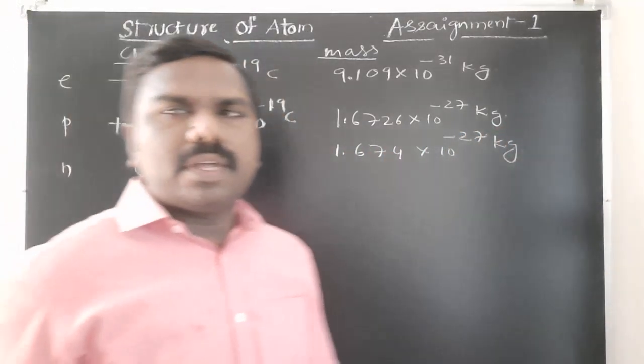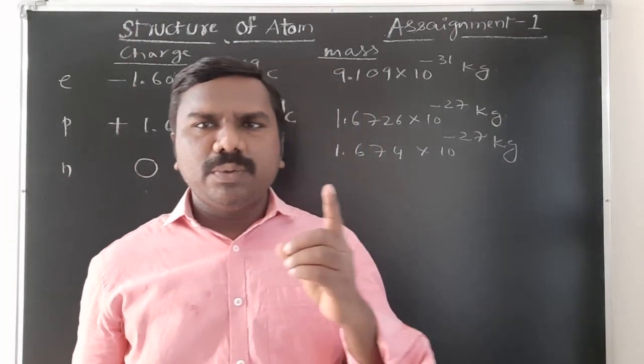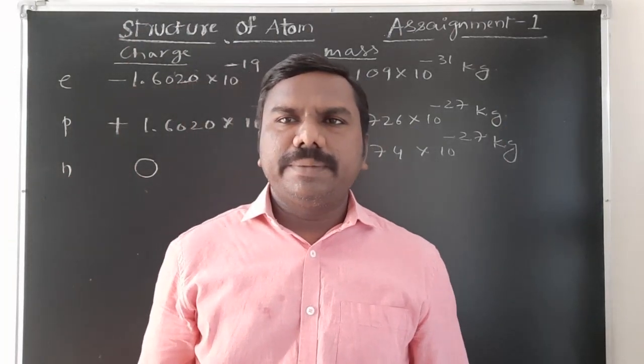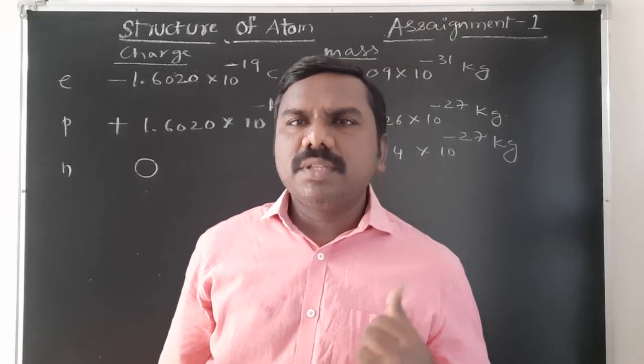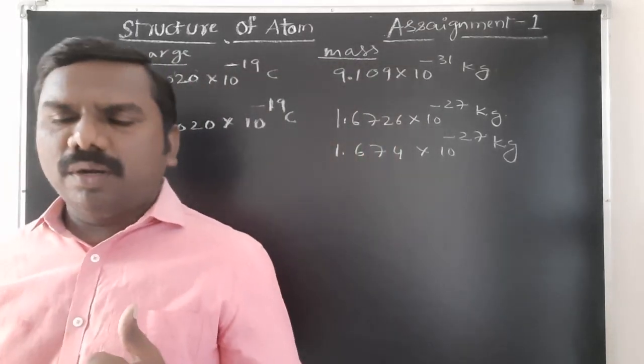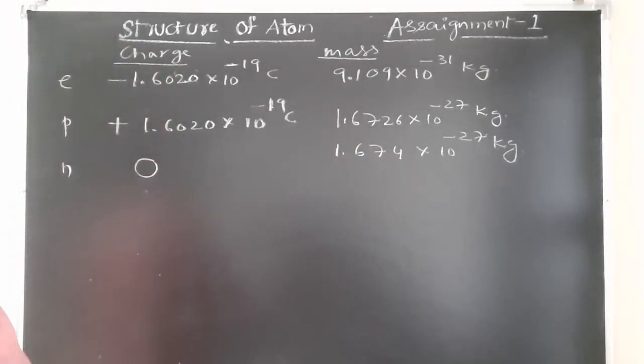These values are very, very important, students. We need to remember them, and while solving problems, these values play a key role to get the answer.